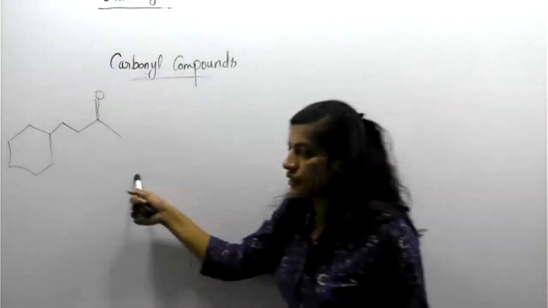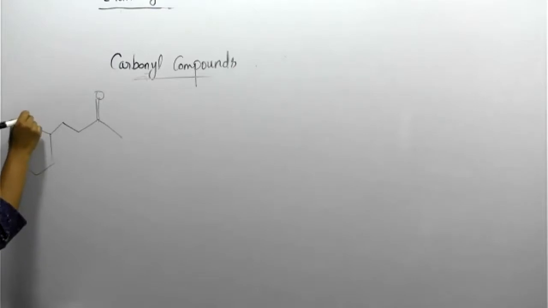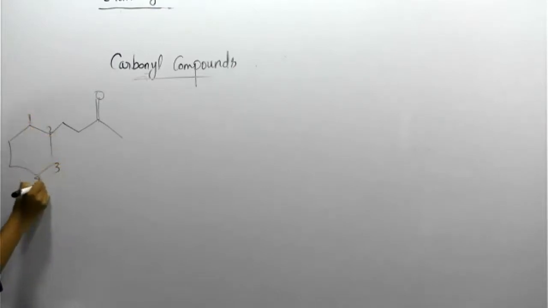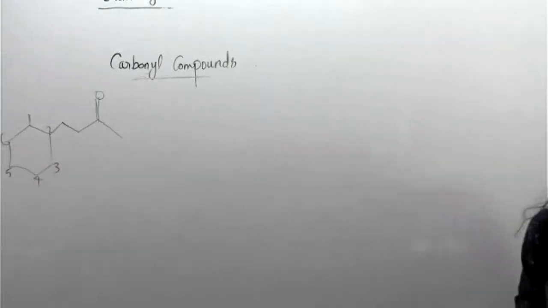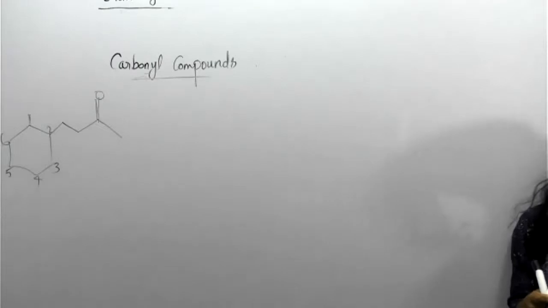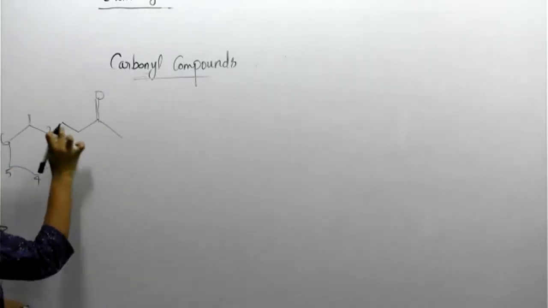Here, the root name, the parent name, is starting from here. Suppose we are naming as 1, 2, 3, 4, 5, 6. Then 1, 2, 3, 4 carbon is there.